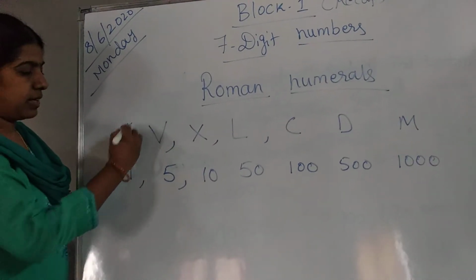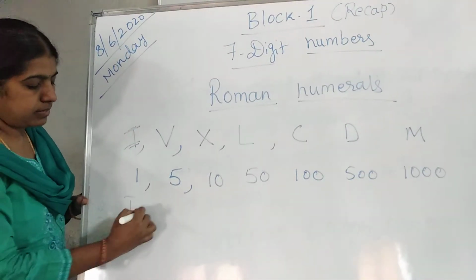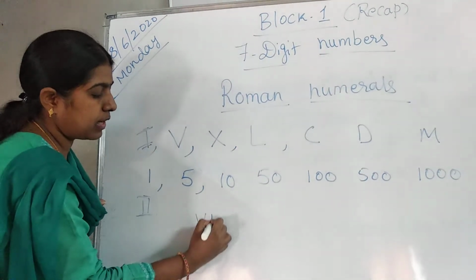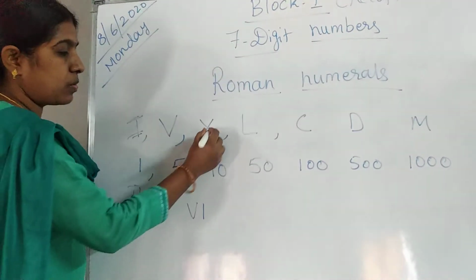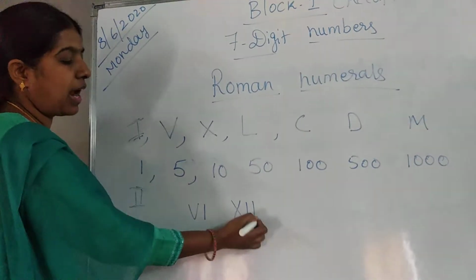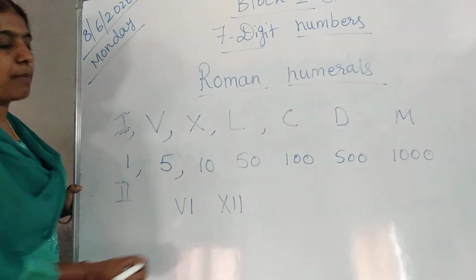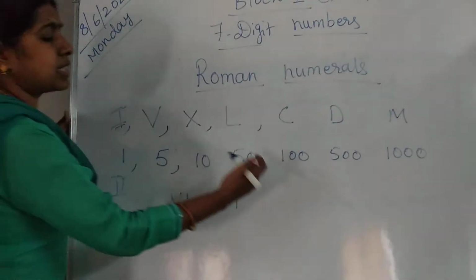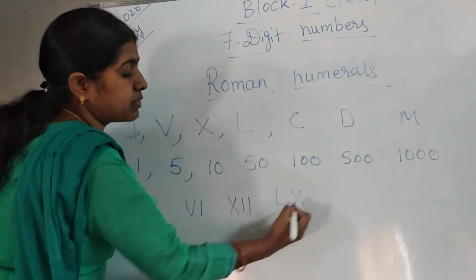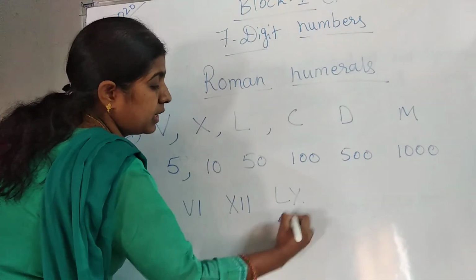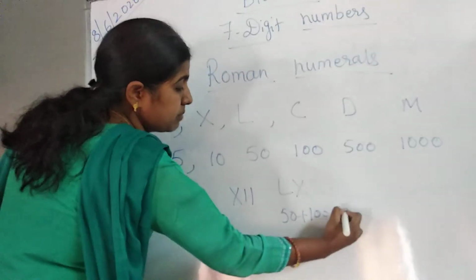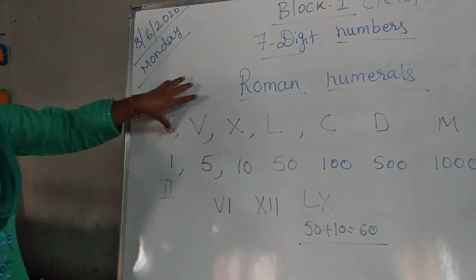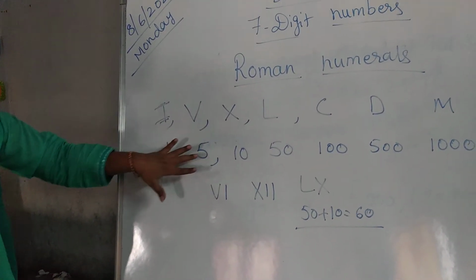Because 1 means I. 2, how will you write? Like this. Here 5 is there. 5, 6, how will we write? You add 1. Now 10, if you add I to this 10, what will happen? 10, 11, 12 it becomes. Next L, X: L means 50, X means 10. It becomes 60. So if you learn these 7 letters, it will be helpful to write the Roman numerals.